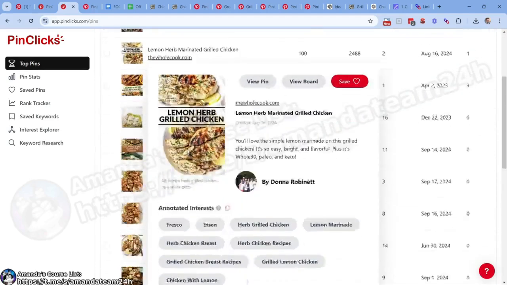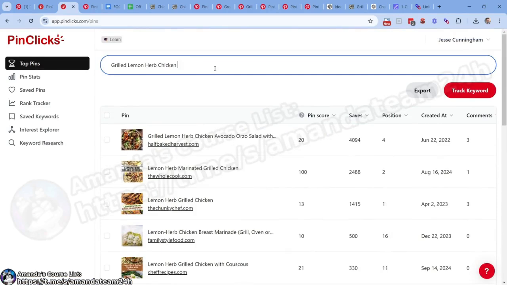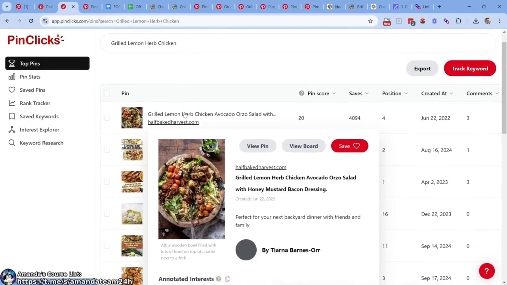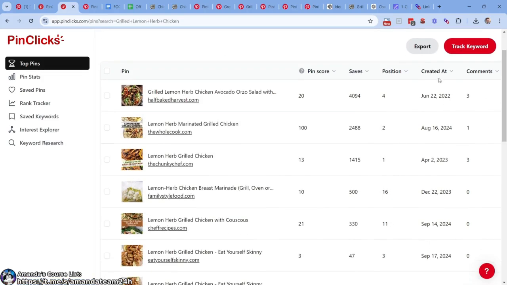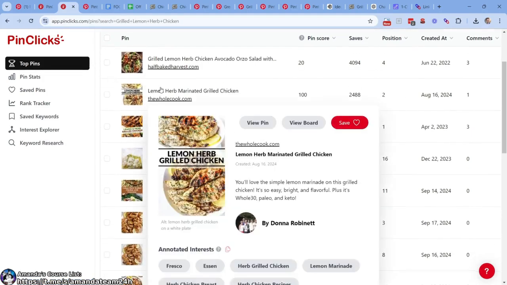Now, if I want a bunch of images, let's say I even wanted 5, what I'm going to do is exactly what we're doing here. I might take breasts out. Grilled lemon herb chicken, right? Easy peasy. Here's the best one, but maybe I don't want it because it was created way back in the day and it has saves just because of that. Maybe I want the ones that are most recent. So this one right here, boom.